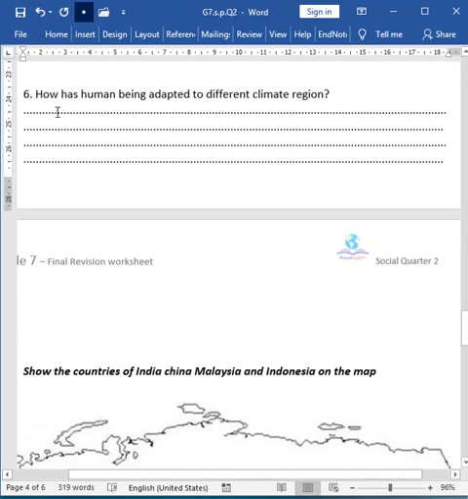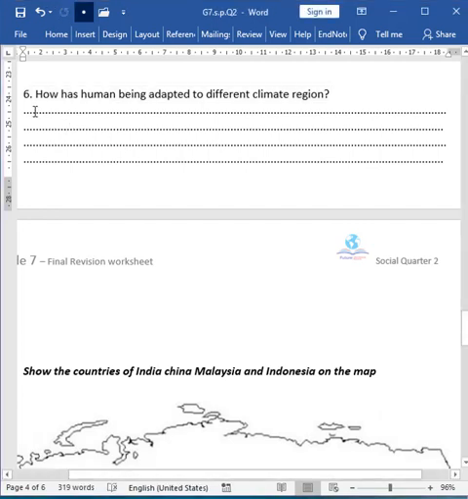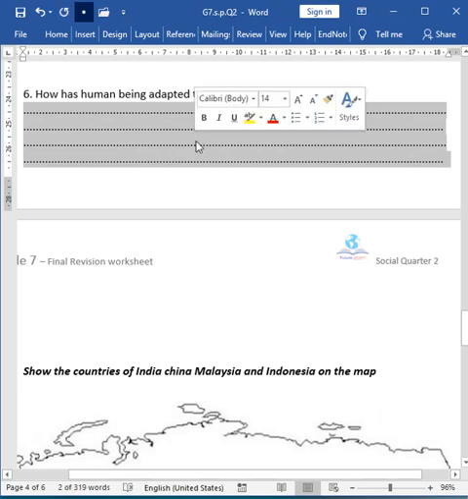Question number 6, how has human being adapted to different climate regions? This is a very good question. I want you to think about it for a moment. So you can say people have developed some cultural patterns and technologies that help them to adjust to the extreme temperatures, like very cold temperatures, very hot temperatures, and humidity.